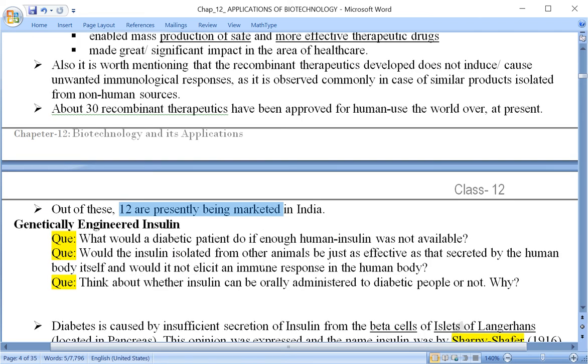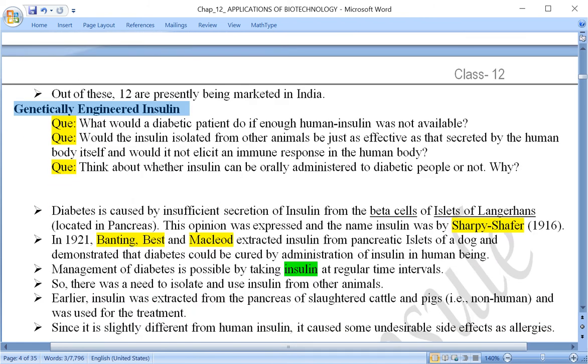The first one I am going to discuss in this video is genetically engineered insulin. There are some questions pertaining to this topic. After discussing the whole topic, we will be in a condition to answer these questions.